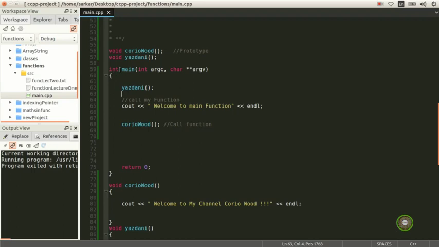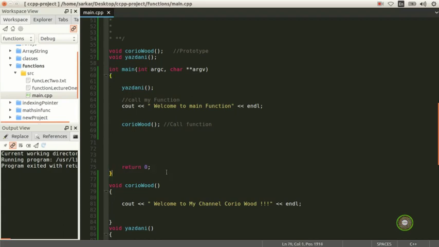Because this means there is no class, the only function here is int main with argc and char argv, and there is return 0. The return 0 means that we don't want any error and everything is successful. If there is a return 1, it means we have an error. Whenever you write this int main, you don't want an error. You want your program to run successfully, and we don't have a void here, because if you have a void, then you don't have a return.